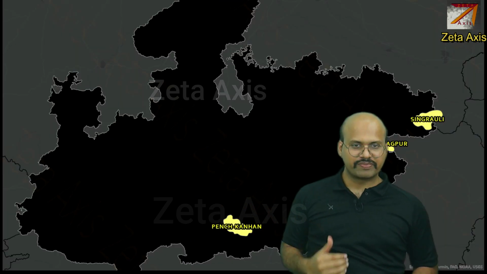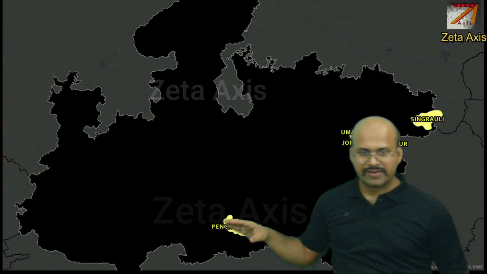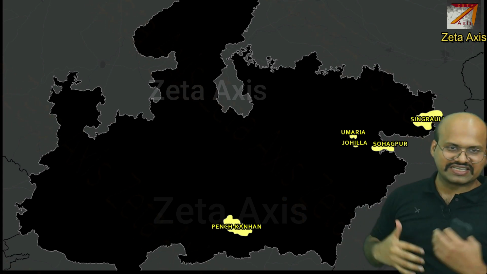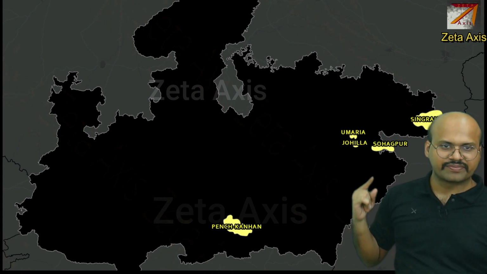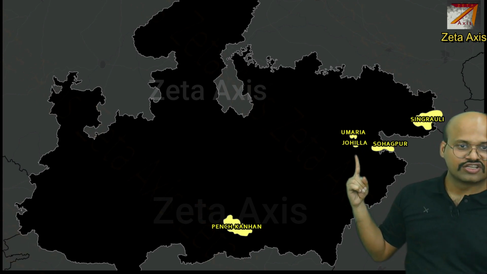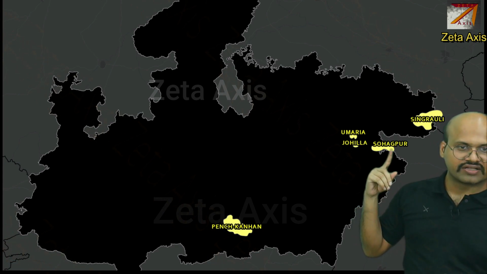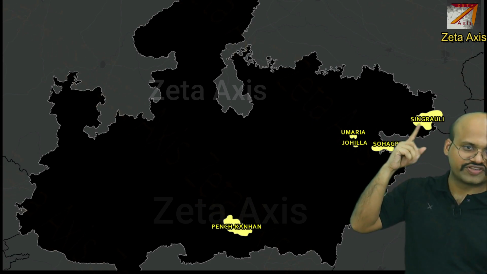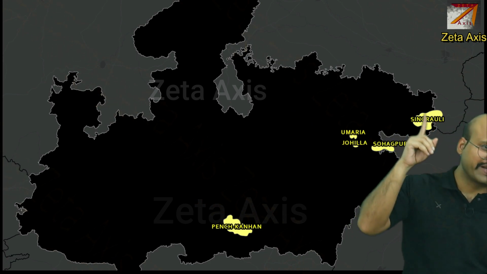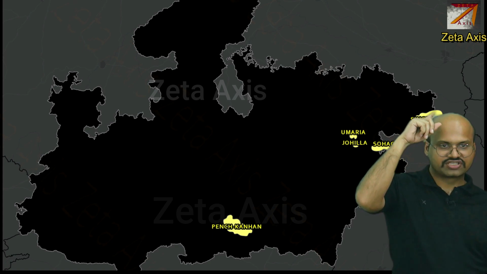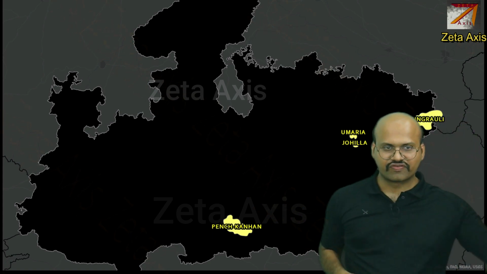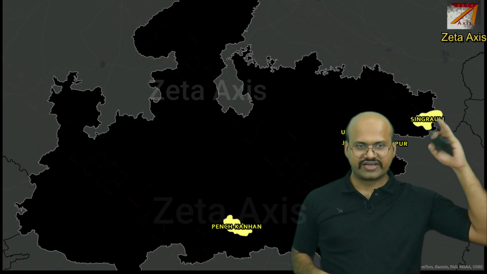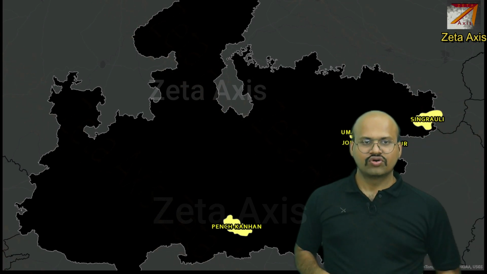Now let's move on to Madhya Pradesh, where we can see that it has Pench Kana coalfield. Sohagpur, remember Sohagpur is shared between Chhattisgarh and Madhya Pradesh. We have Umaria, Johila. This Sohagpur is in Shahdol. Then we have Singrauli coalfield, which is located in Singrauli district, and it is shared with Uttar Pradesh. The Sonbhadra district of Uttar Pradesh is present over here. So this Singrauli coalfield is shared between Madhya Pradesh and Uttar Pradesh.